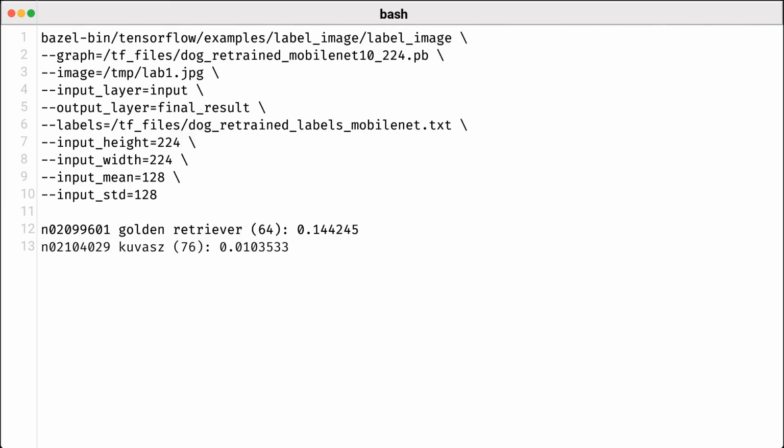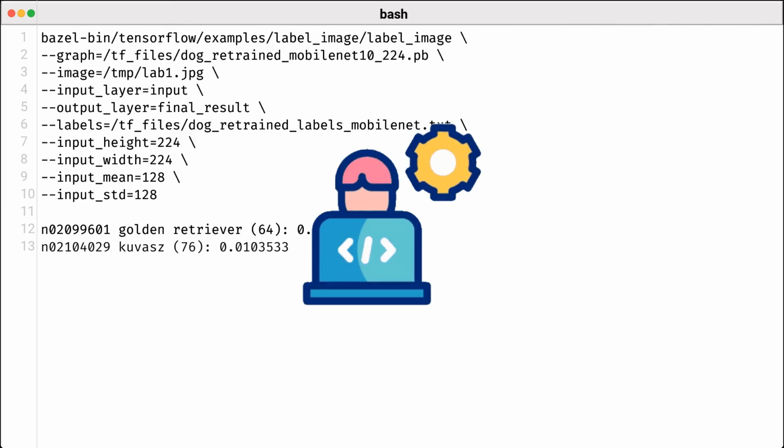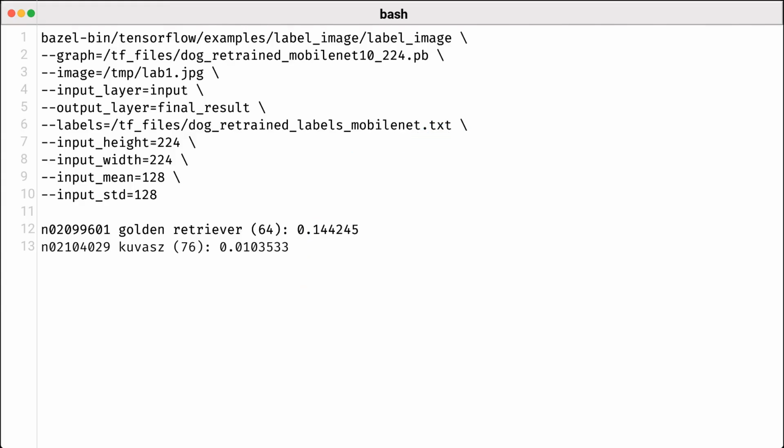Additionally, by setting -input mean and -input std, we adjust the image normalization to align with the pre-processing applied during training. When we execute this command, it will return classification probabilities for the specified classes, allowing us to assess how effectively our model is doing. For instance, the output could indicate a high probability for the correctly identified class, which is definitely what we want to see. Now, let's implement the following command to create a quantized version of our mobile model.